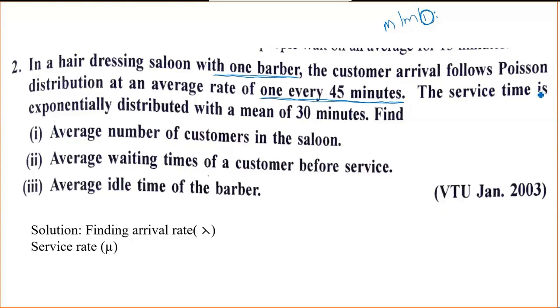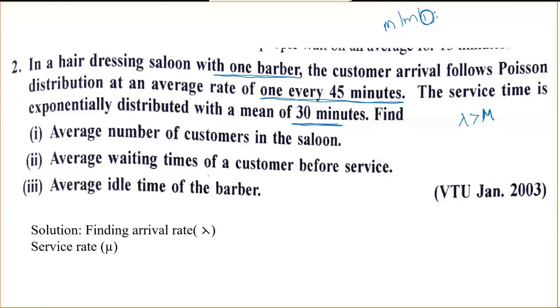The service time is exponentially distributed with a mean of 30 minutes. One more thing you need to remember: the arrival rate should be compared carefully with the service rate.